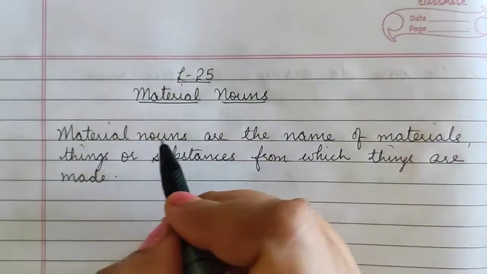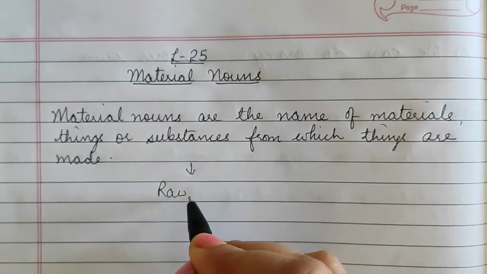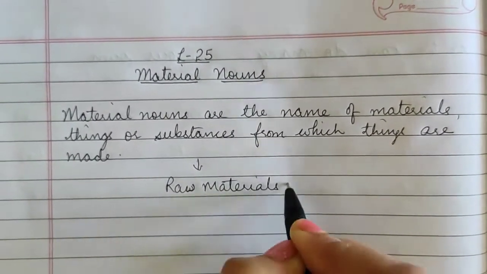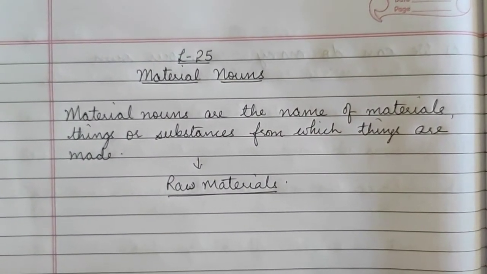Or you can say material nouns are the raw materials. What are they? Raw materials. Material nouns are the raw materials from which things are made.